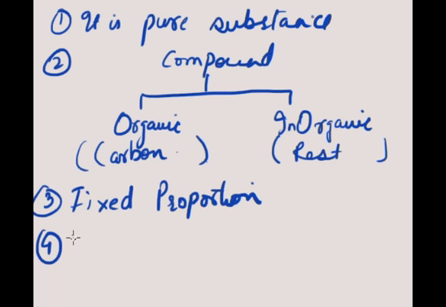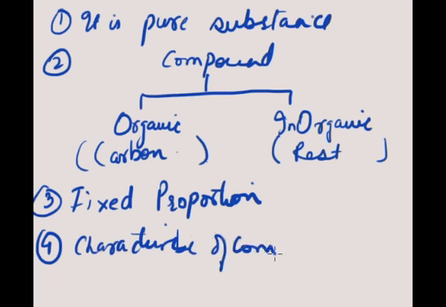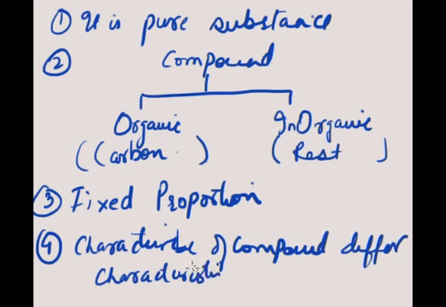The properties of a compound are different from the properties of its constituent elements. Let's write first, characteristics of a compound differ from the characteristics of the constituent elements.